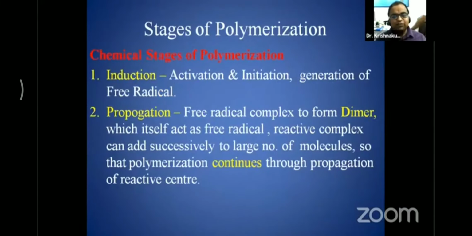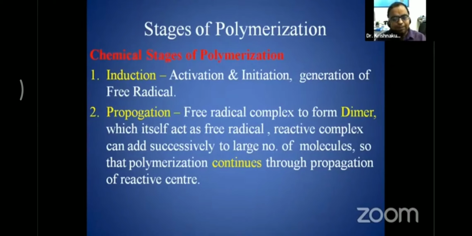What are the stages of polymerization? The stages of polymerization are classified in two ways: first is chemical and second is physical. The chemical stages of polymerization begin with induction, where activation and initiation happen and free radicals are generated. The next step is propagation. When these free radicals mix, they make a complex, and the free radical complexes aggregate together to form a dimer, which itself again acts as a free radical.